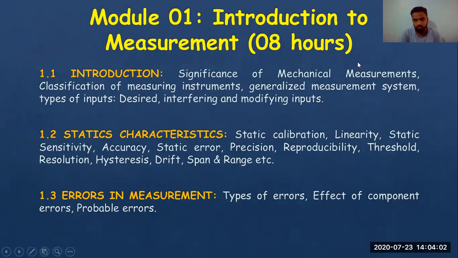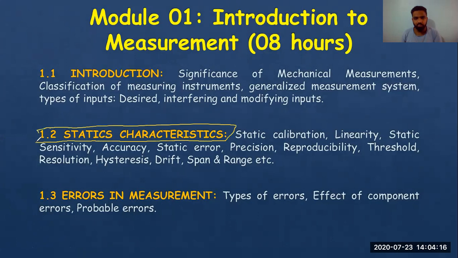Okay. So when we see the syllabus, what we have actually covered till now is we are into point 1.2 of our syllabus, which is static measurement. We know about static calibration. We have studied linearity. We have studied sensitivity, which is called static sensitivity. We have studied accuracy and error, which is also called static error. Then precision, reproducibility is remaining, threshold, resolution, hysteresis, drift, span and range.